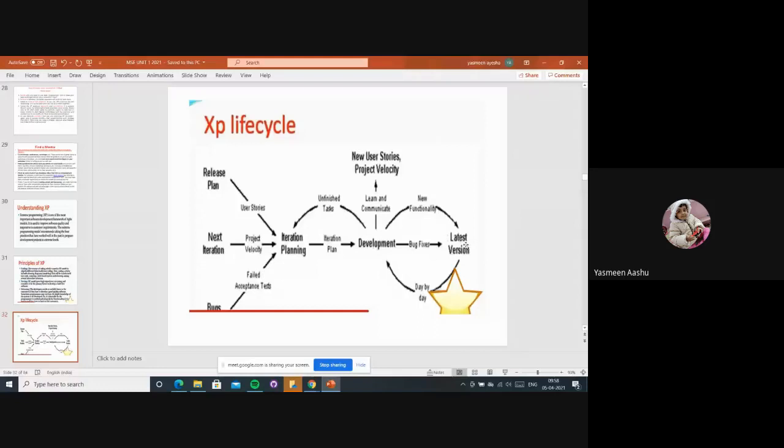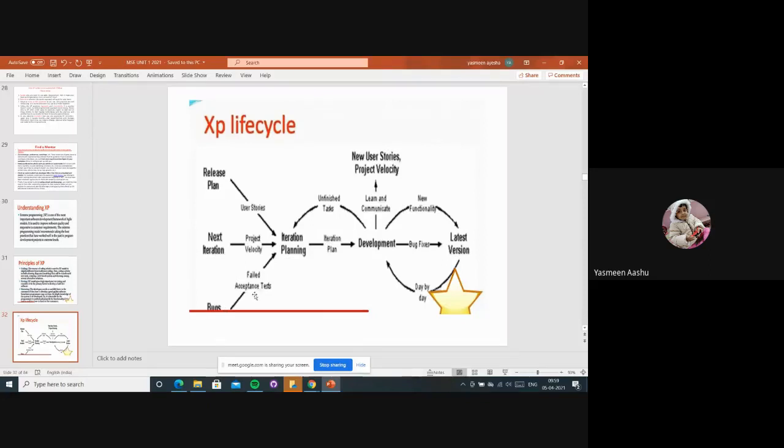Once the project has been released also, two people will be working on it. Day by day they have to check, identify and update all the things, right? And again, according to that they have to develop, either releasing a new functionality by adding the new requirements, or otherwise collecting new stories from the users. They will be communicating and learning, developing one project and testing, and at last releasing it as a version, right?